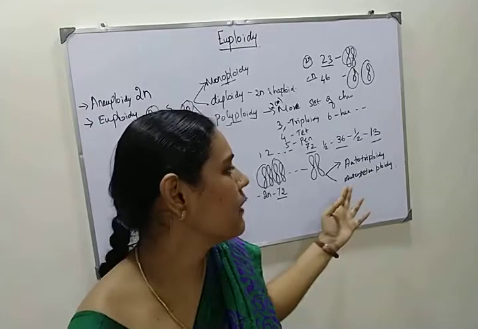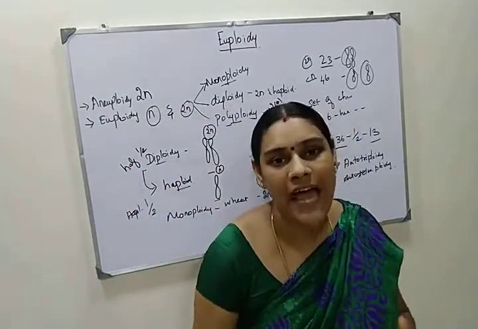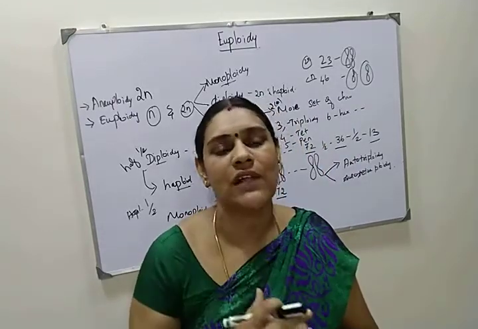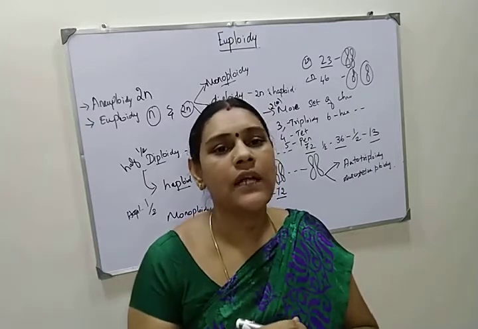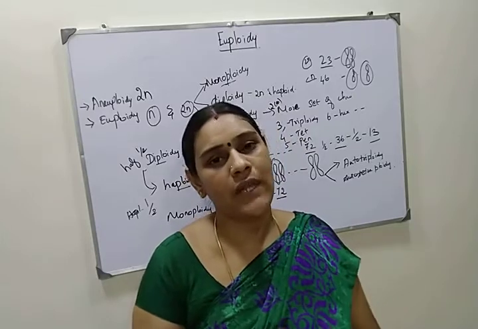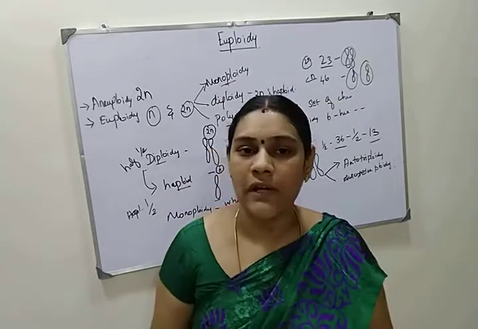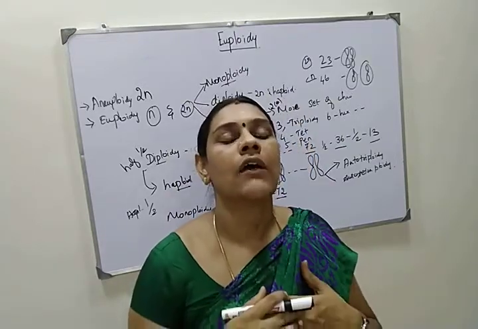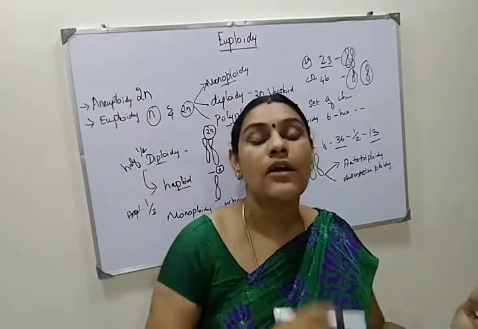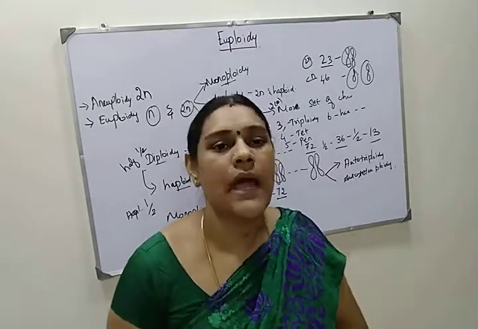An example of autotriploidy is the artificial banana. It does not have seeds, and it has a large flesh size. The flesh will be more compared to the normal natural banana. Also, the fruit of the autotriploid sugar beet has more sugar content compared to diploid fruits.